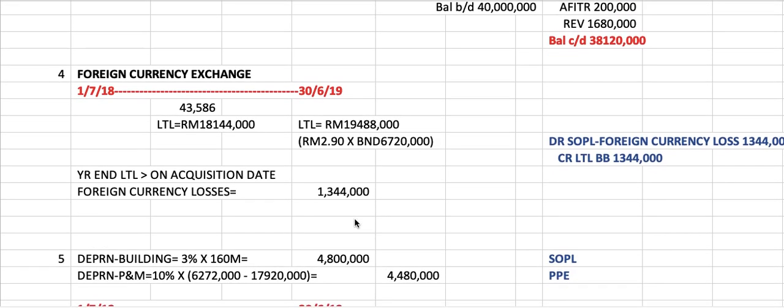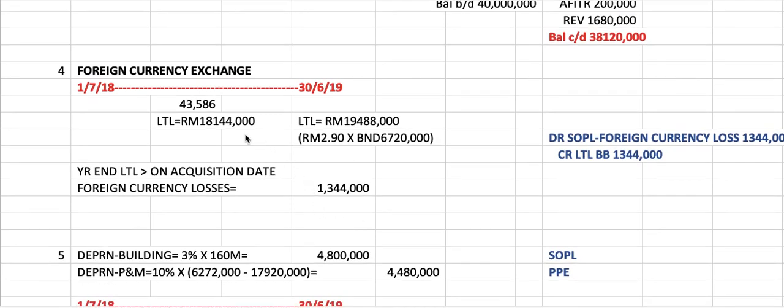So you see from this situation, when you borrowed the money, you received 18,144,000. When you receive this money, you actually increase your liability by that amount, 18 million.